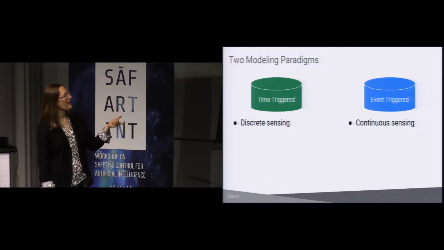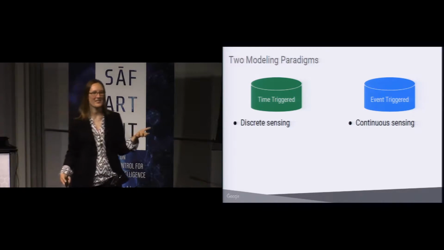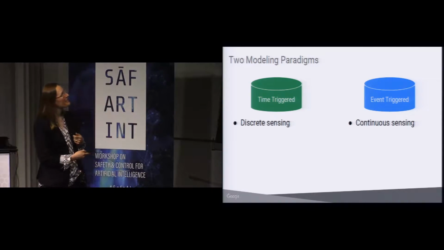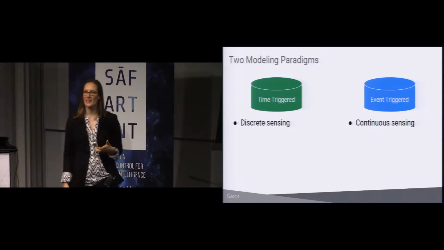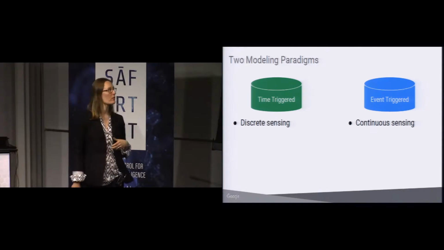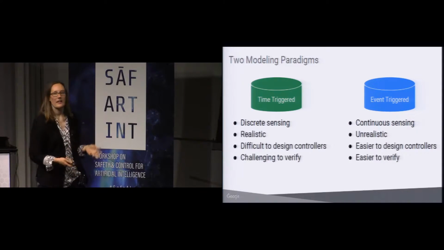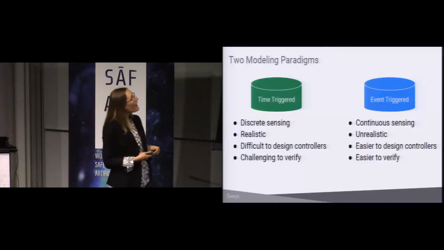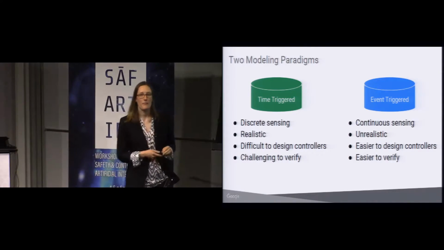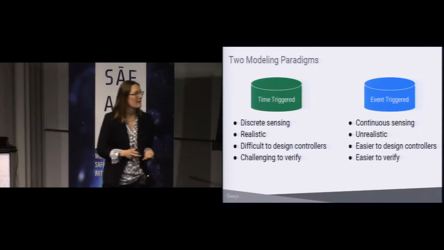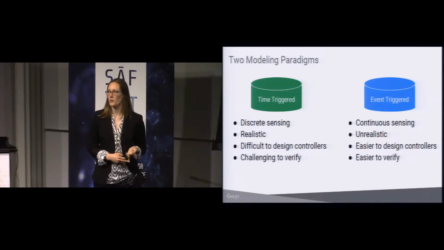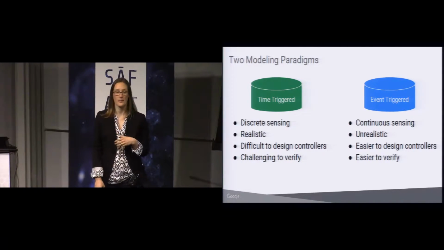So which one is better? Well, they're just kind of different, right? Discrete sensing is a little bit more representative of what the real world looks like, whereas continuous sensing is a little bit unrealistic. But event-triggered systems have a lot of benefits. Specifically, they're easier to design controllers for because you don't have to think about this delayed response.